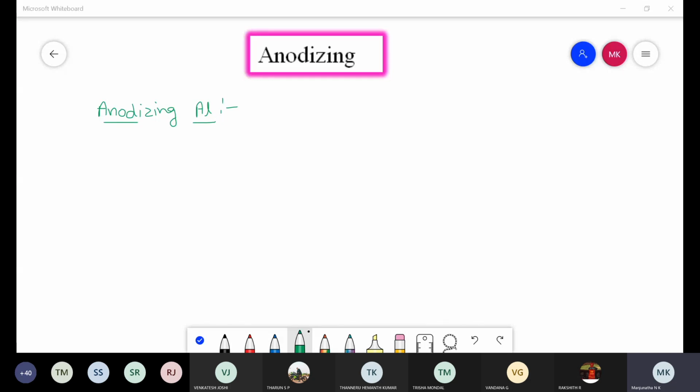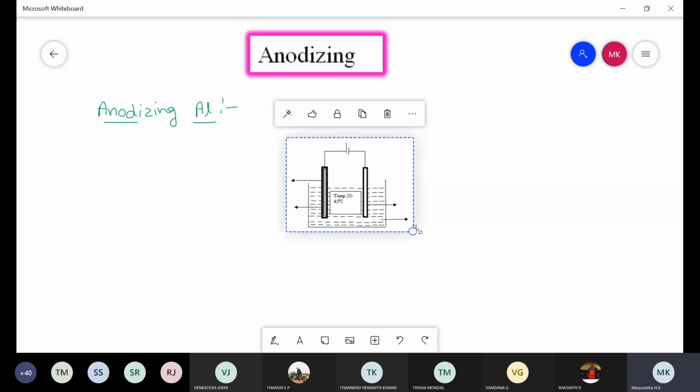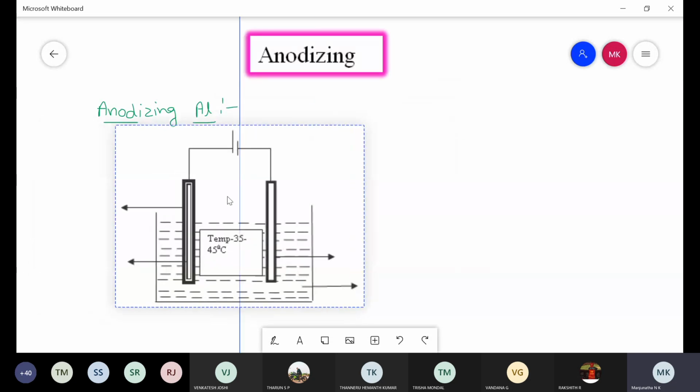See, this is the anodizing of aluminium process. It is carried out using an electrolytic cell, constructed in this way.